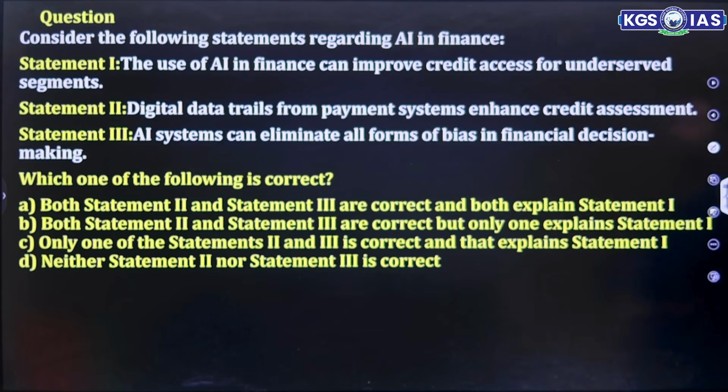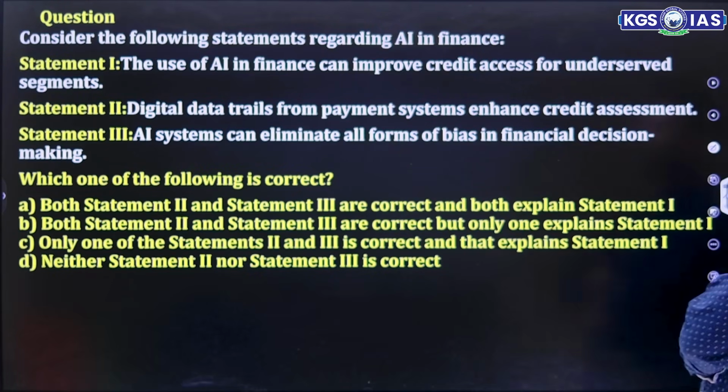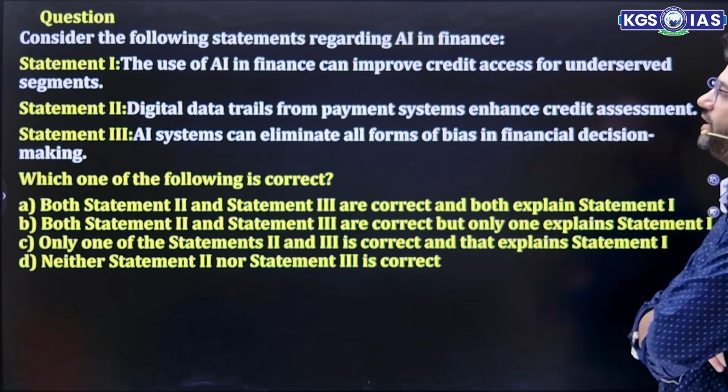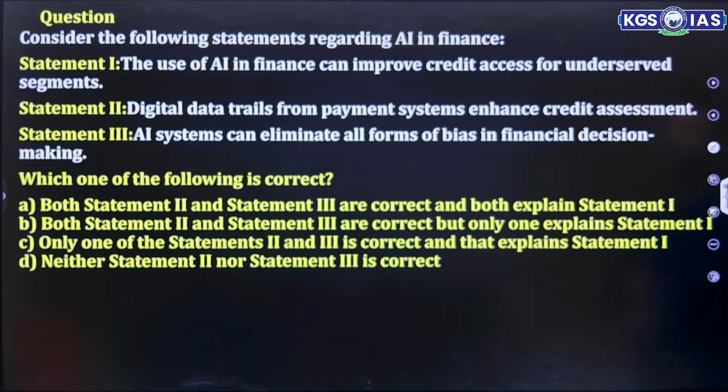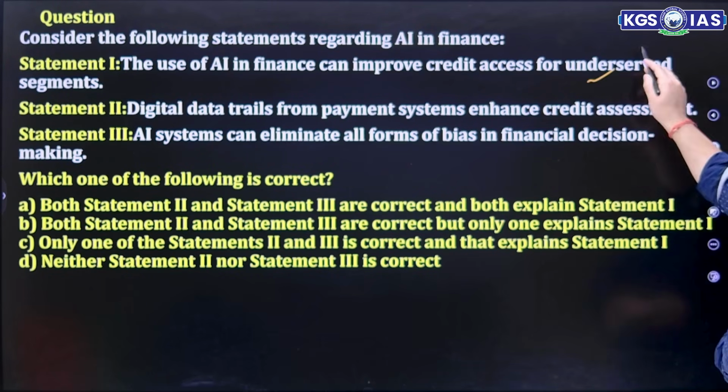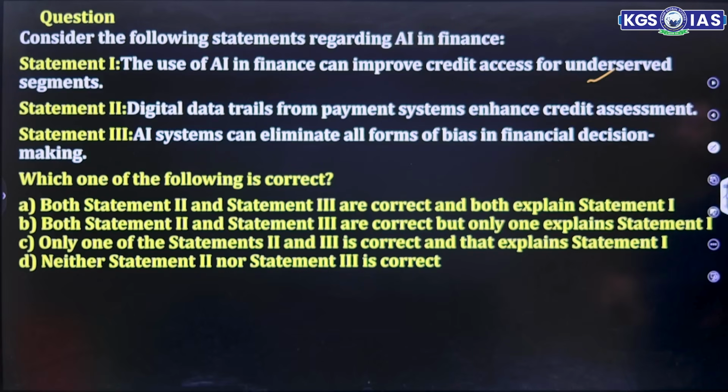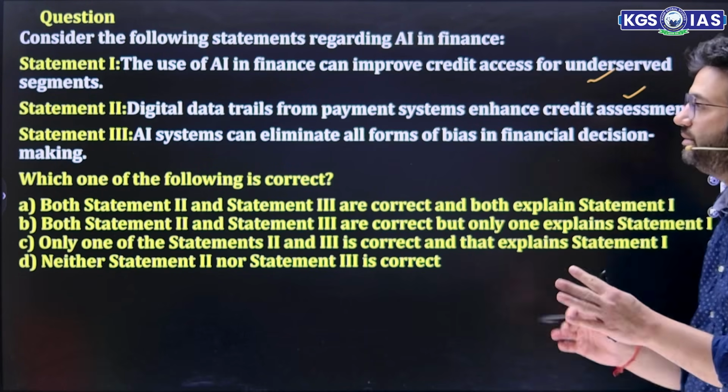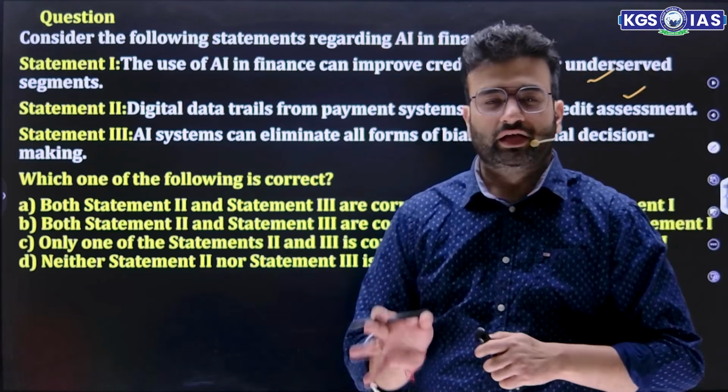Question number 2. Consider the following statements regarding AI in finance. The use of AI in finance can improve credit access for underserved segments. True. Digital data trail from payment systems enhances credit assessment. True. AI systems can eliminate all forms of bias in financial decision making. That is the objective, but practically it is not possible right now.